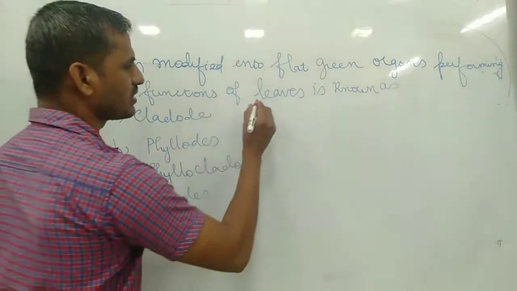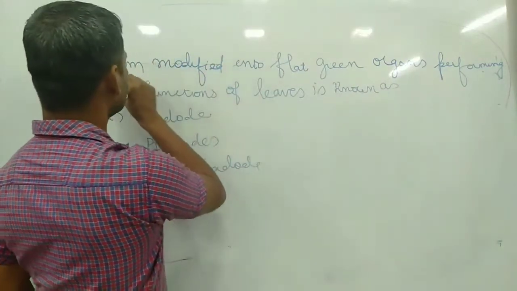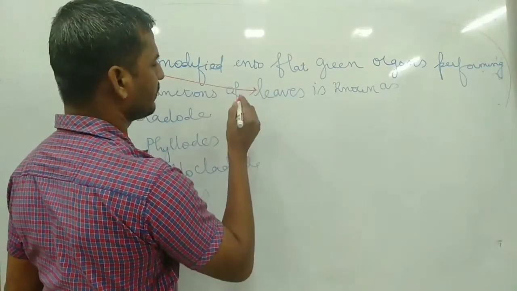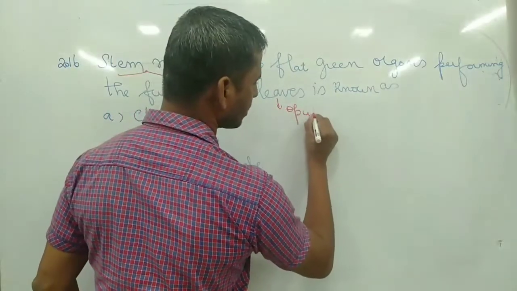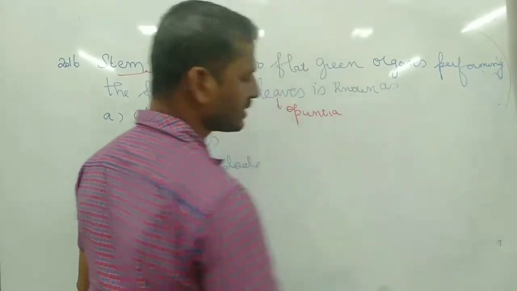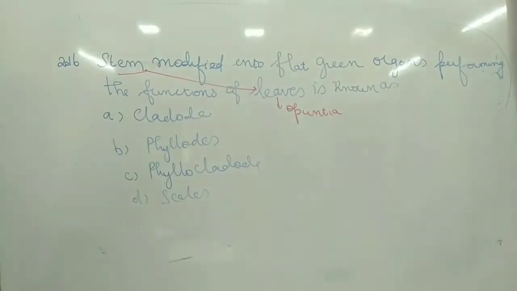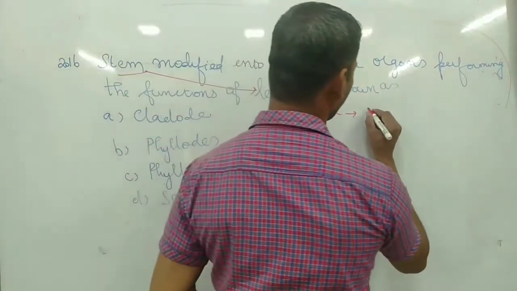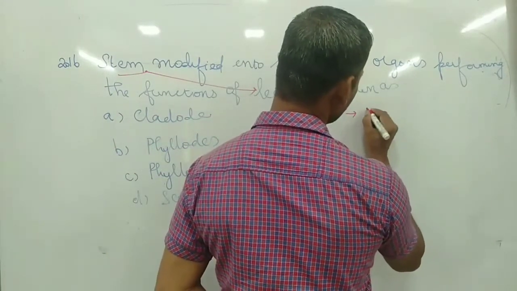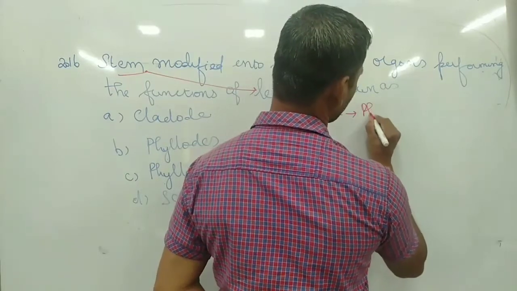So why is it the stem? Stem modified into leaf. This kind of modification is very common in Opuntia. It is modified for photosynthesis.